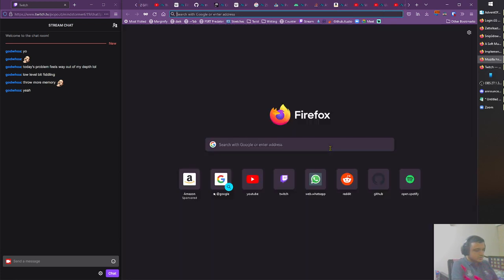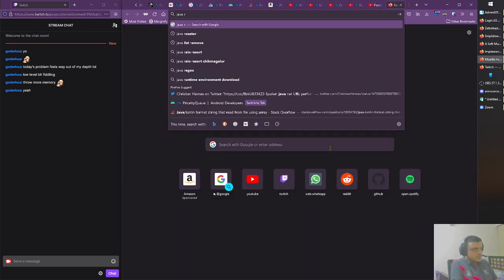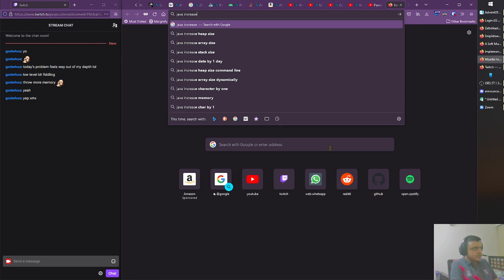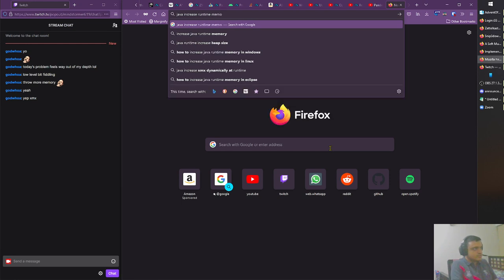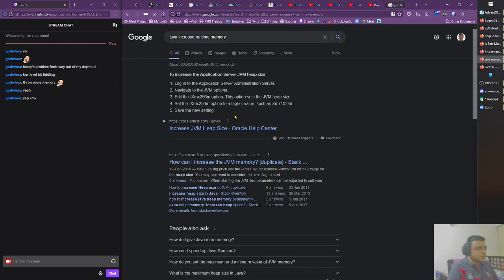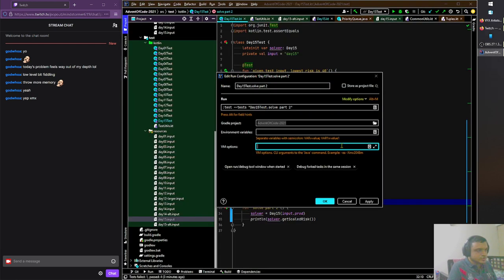Wait, so Java, increase runtime memory. Oh, you know this? Yeah, heap size. I suppose that's all we need to do. Okay, 2048, let's do it. I hope I have like 2 gigs of memory, to be honest.